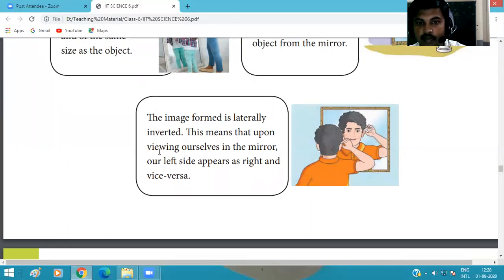This means that upon seeing ourselves in the mirror, our left side appears as right and vice versa. Vice versa means the opposite. Left side appears as right and right appears as left.